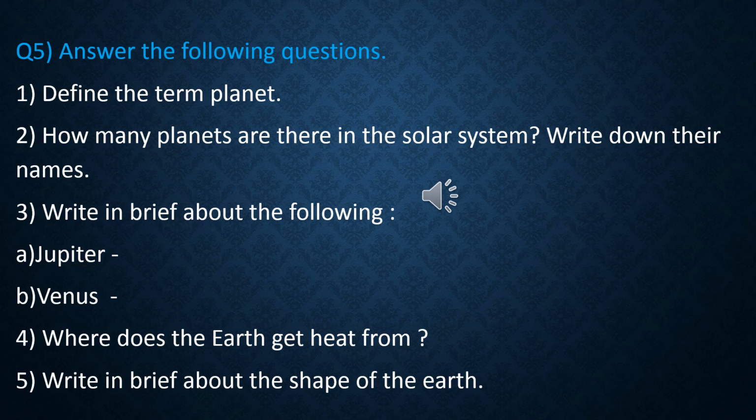Number 3. Write in brief about the following. 2 topics are there. Jupiter and Venus. You have to write about them. Question number 4, where does the earth get heat from? So you have to tell the source of heat of earth. Number 5, write in brief about the shape of the earth. This I have already explained you in the summary also. You have to tell the exact shape of the earth.